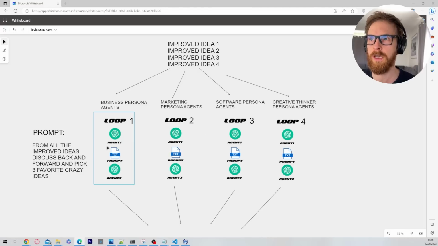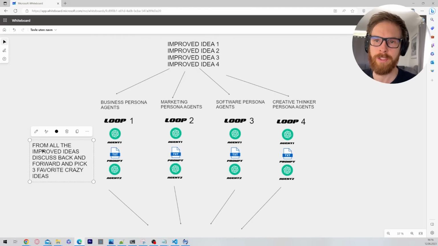We're going to feed those ideas in here, and the prompt here is going to be from all the improved ideas, discuss back and forward and pick 3 favorite crazy ideas. Right? So basically the recipe is the same again, it's just another loop. So this is going to be loop 12, right? So they are going to pick out 3 ideas from those 20.